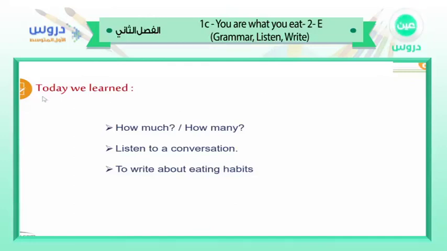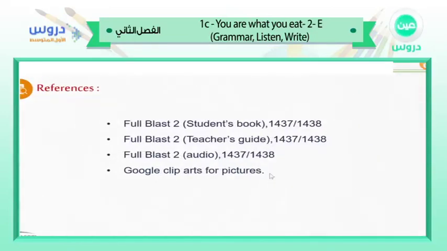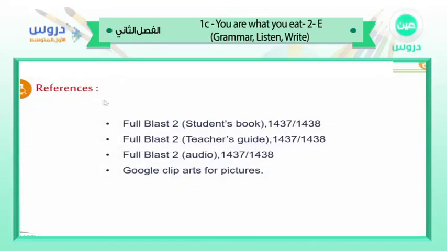Okay, so this is the end of our lesson. Today we learned the first thing, how much and how many. The second thing, listen to a conversation. Number 3, to write about eating habits. So those are the references that we used. Student's book, teacher's guide, audio for the book Full Plus 2, and also Google Clip Arts if you want to use them to help you studying.